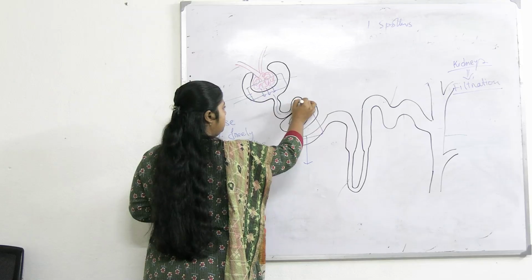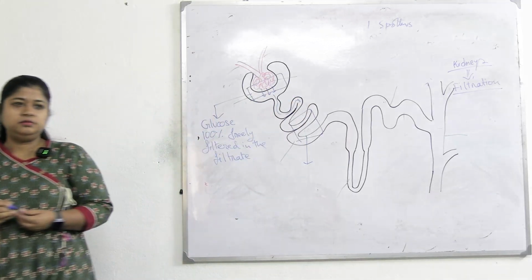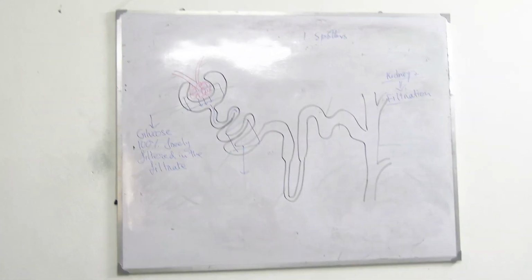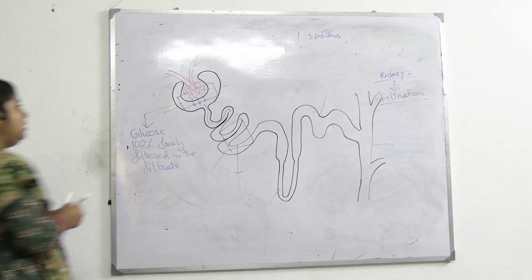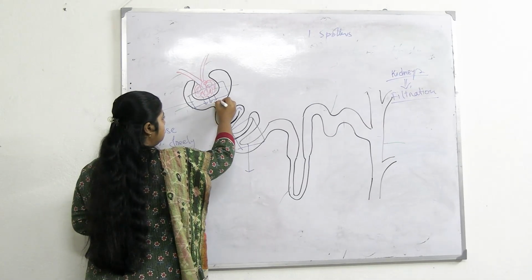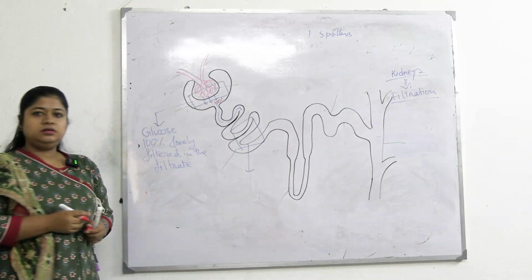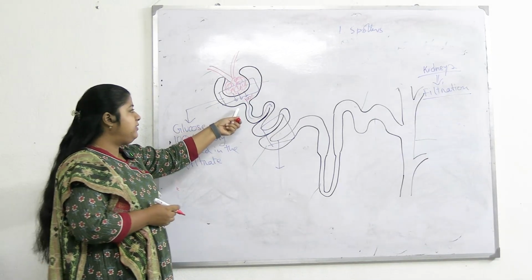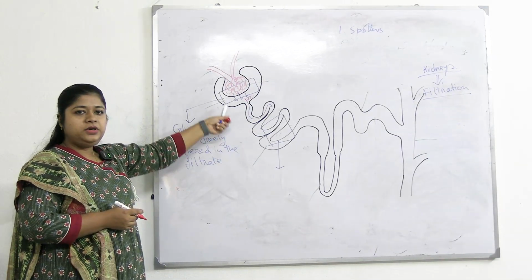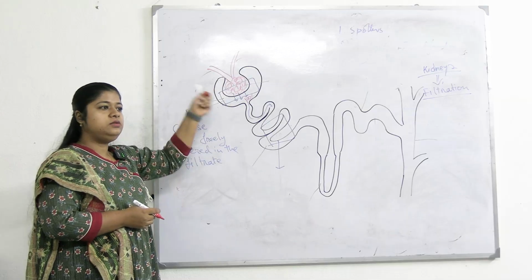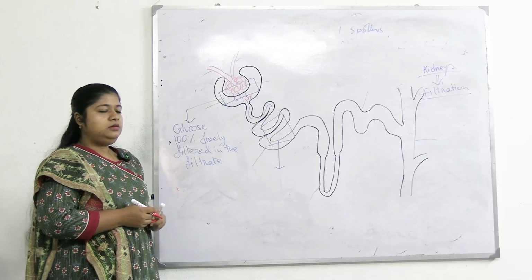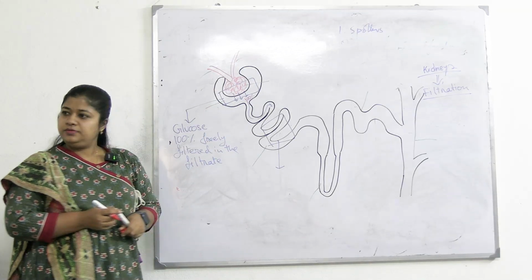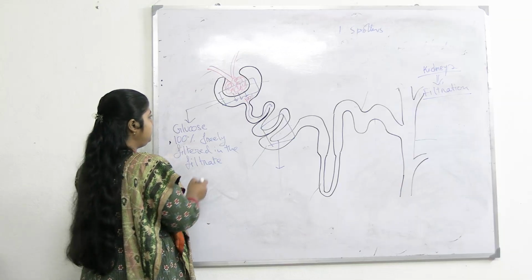This fluid which comes from the blood. So this contains 100% of glucose initially. In the Bowman's capsule, in the filtrate, it contains 100% of the glucose that is passing through the glomerulus.